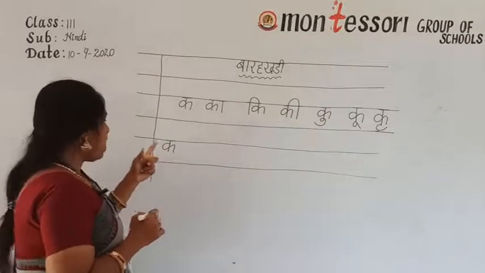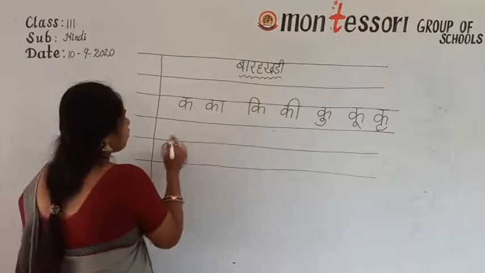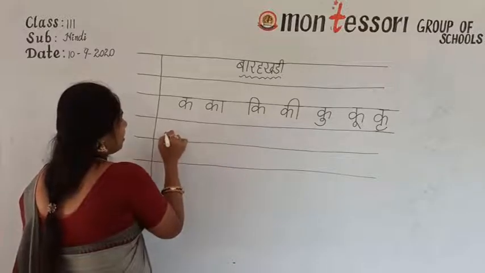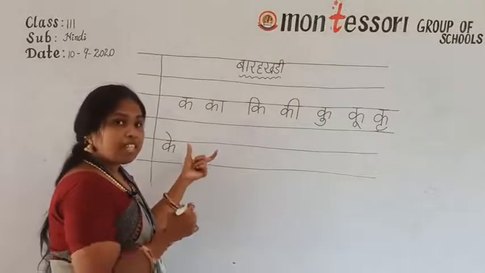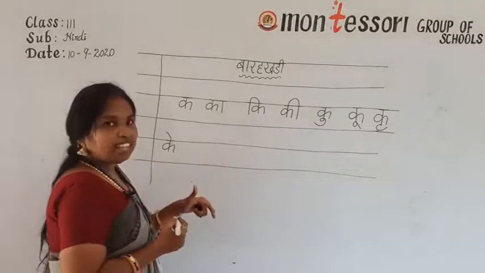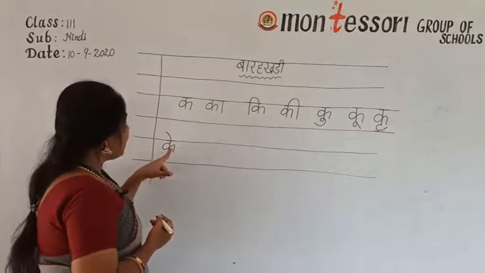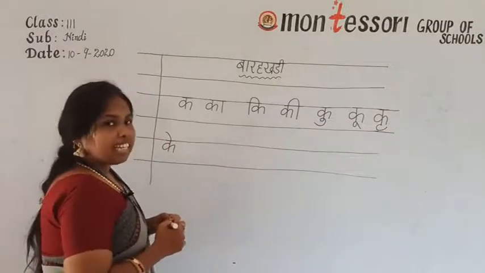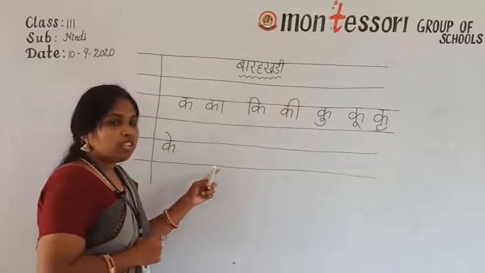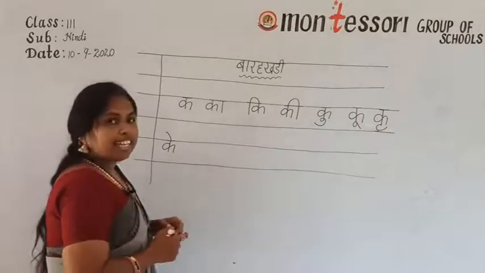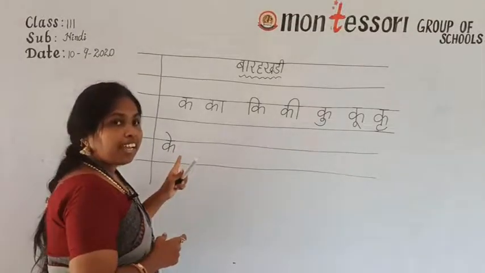Ye ki matra. Ka, which matra? E ki matra. After ru, what is the letter? Ye ki matra. See, ye ki matra I have written in symbols outside of the line. Now see here. Ka e ki matra, ke. Now here everything was long vowels. Now ke, what do you have to say?